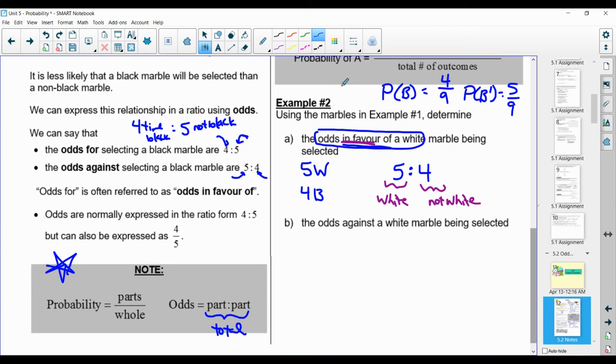All right, for the next one, it says to write the odds against a white marble being selected. Well, again, we have 5 whites and 4 blacks. So odds against means the white ones will go on the opposite side. So this is the 4 and this is the against. So against is 4, 4 is second. So these are our whites and these are not whites. So if we think about this in terms of how we would say it, we would have 4 to 5. So odds against is 4 to 5. That means 4 not whites for every 5 that are white.